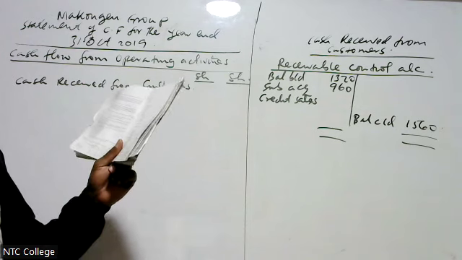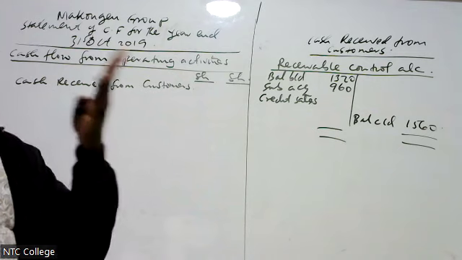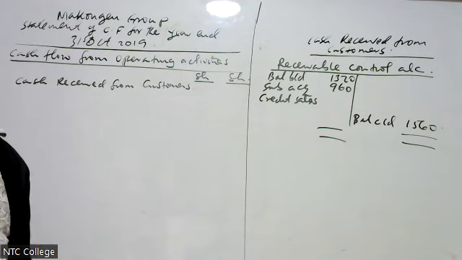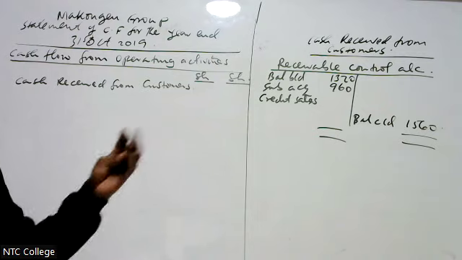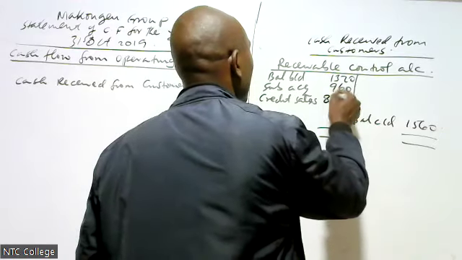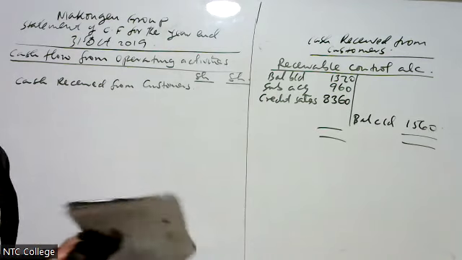When you check in the income statement, we just have revenue. We don't know if it is on credit or on cash. But if the examiner is silent, then all the revenues are on credit. Therefore, I will take revenue of 8360. All the revenues, I assume it's on credit.